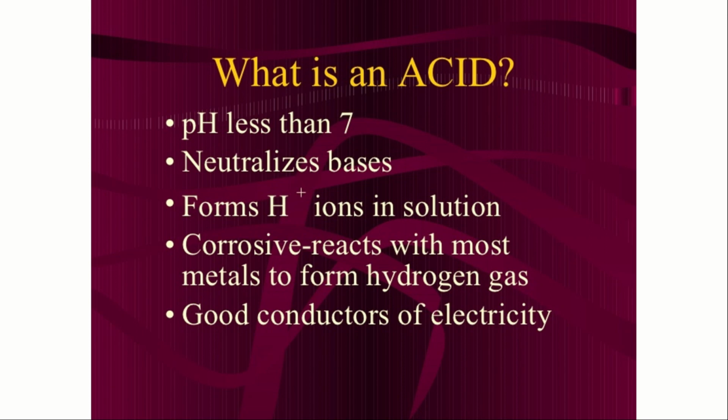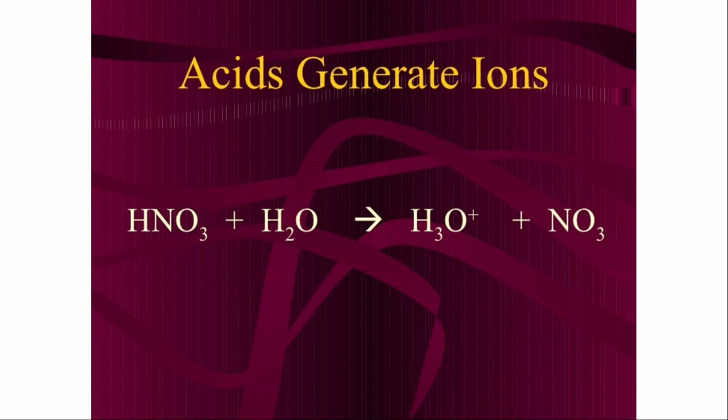It forms H plus ions in solution. It is very corrosive. Corrosive means it will burn. It reacts with most metals to form hydrogen gas and it is a good conductor of electricity. Acids generate ions. As we know, acids generate H plus ions by reaction. This is a reaction between nitric acid and water: HNO3, nitric acid, plus H2O, water, gives H3O plus and NO3 minus.